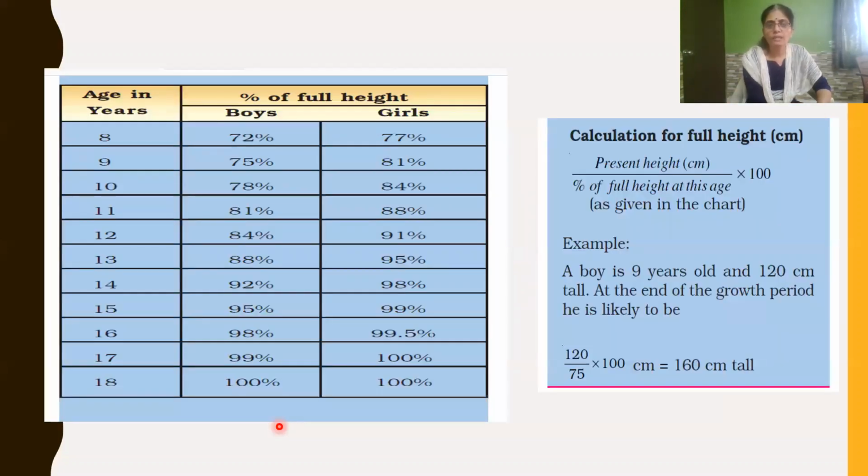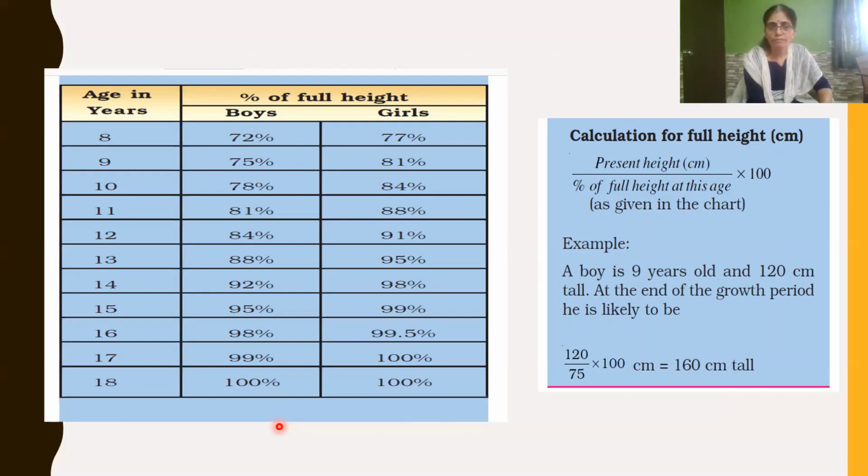If you see the chart given, age in years and percentage of full height for boys and girls, at the age of 8 years, boys attain 72% of their height and girls 77% of height.